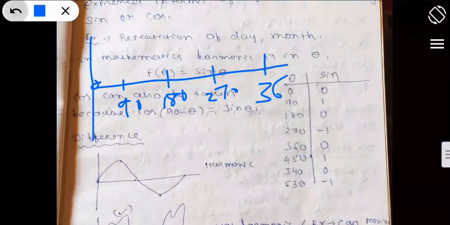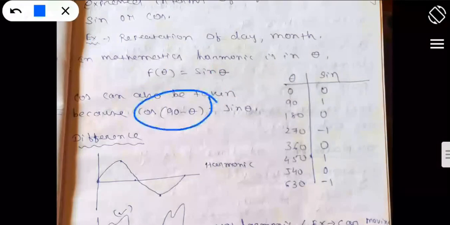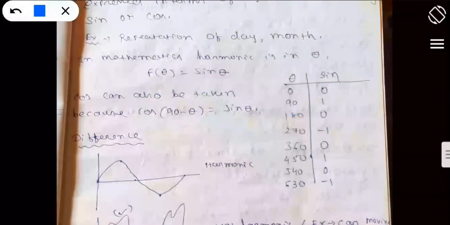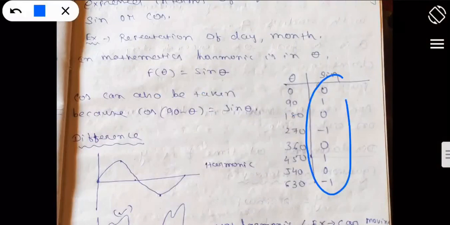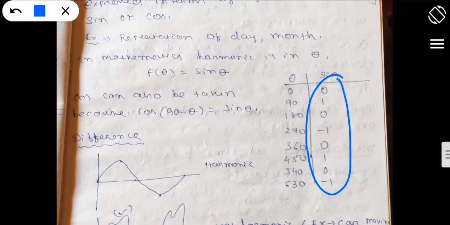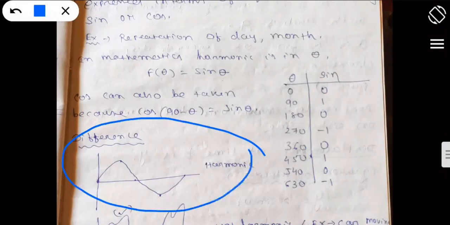Anyway, we always take this in the form of sine, because cos of (90 degree minus theta) equals sine theta. We can also represent the waveform as a cosine wave, but generally we take sine as it starts from the 0th point, okay. Always the pendulum starts its journey from the mean position, that is the 0th position. So we always take sine theta as the basic one. You can say this one is the harmonic wave, okay.